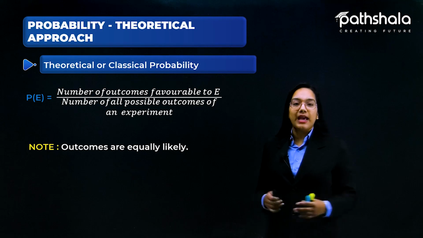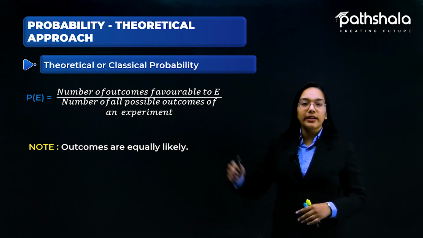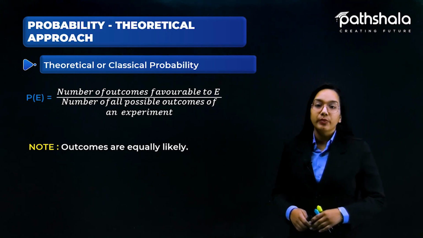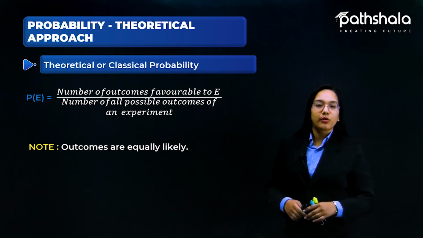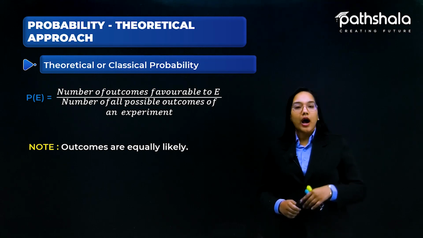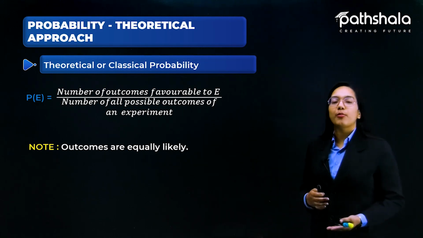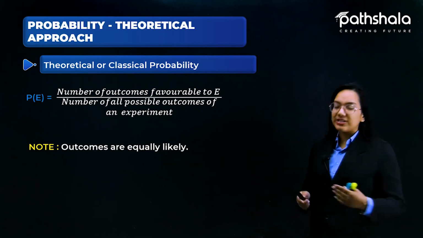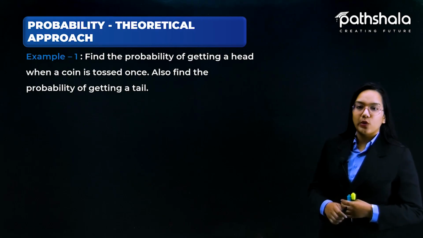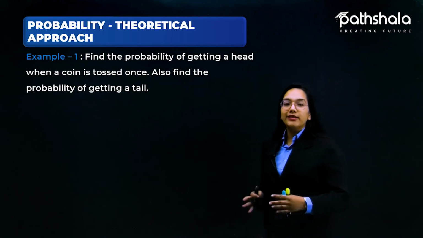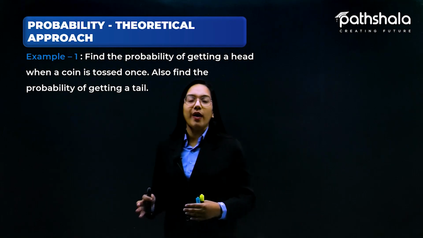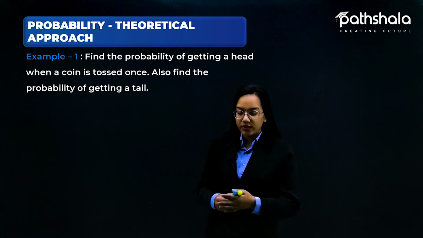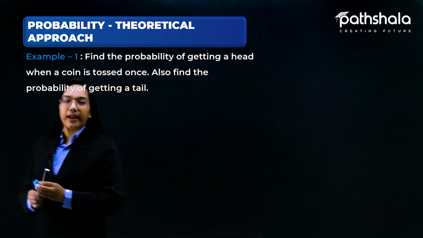So let's just see an example related to the theoretical or classical probability. Theoretical or classical, it is one and the same thing. So always remember: the number of outcomes favorable to E, divided by the total number of all the possible outcomes. So let's see an example for it. Example number 1: find the probability of getting a head when a coin is tossed once, and also find the probability of getting a tail.